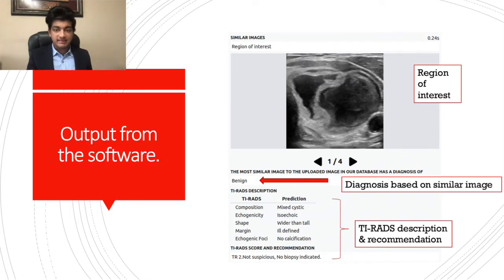So here we have an example of the software being used. So up top we have an image with the region of interest. Then a diagnosis is created based on a similar image, and in this case the diagnosis is benign. And TIRADS description and recommendation is also produced based off of composition, echogenicity, shape, margin, and echogenic foci. The recommendation is TIRADS 2. In this case, it's non-suspicious and no biopsy is needed.